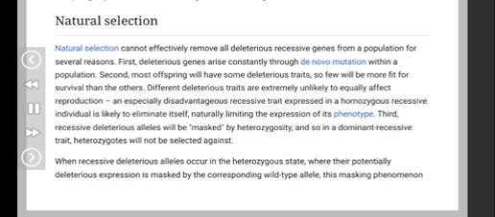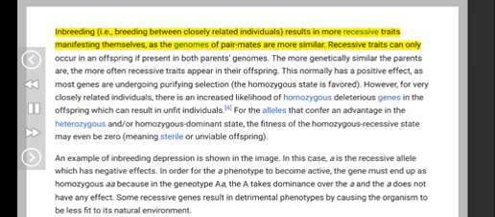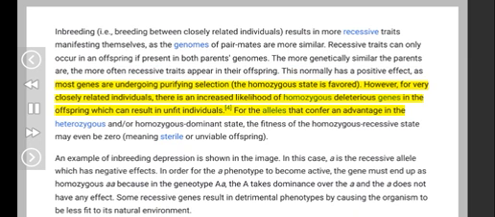Mechanisms. Inbreeding, i.e., breeding between closely related individuals, results in more recessive traits manifesting themselves, as the genomes of paired mates are more similar. Recessive traits can only occur in an offspring if present in both parents' genomes. The more genetically similar the parents are, the more often recessive traits appear in their offspring. This normally has a positive effect, as most genes are undergoing purifying selection, so the homozygous state is favored. However, for very closely related individuals, there is an increased likelihood of homozygous deleterious genes in the offspring, which can result in unfit individuals.